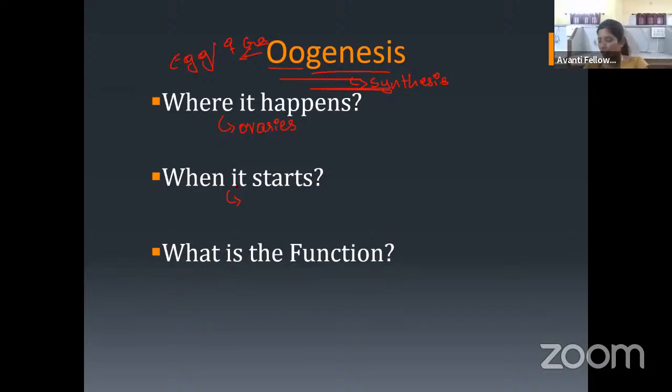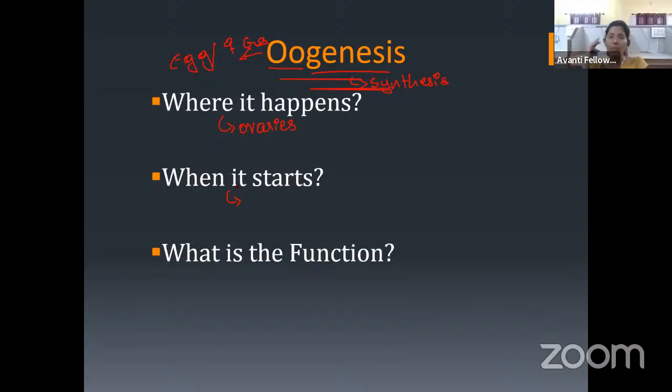Because actually oogenesis will start whenever the female baby starts from the birth. Yeah, you're very close. Actually, whenever the baby is in the womb, at that time itself the oogenesis will start. But it is not a continuous process. It will start and stop for some months, and start and stop again. From puberty, everything will start very properly.